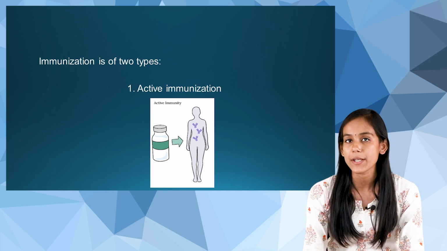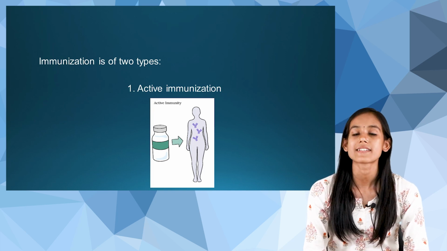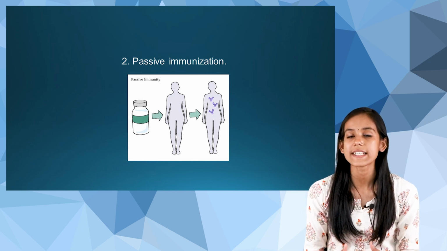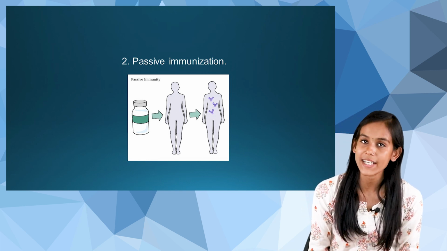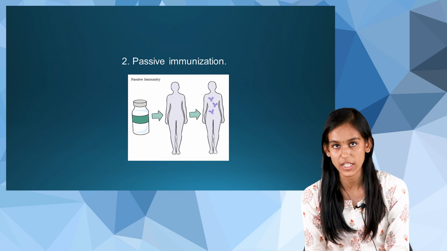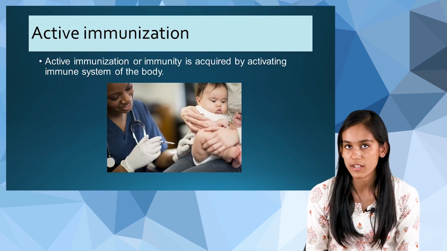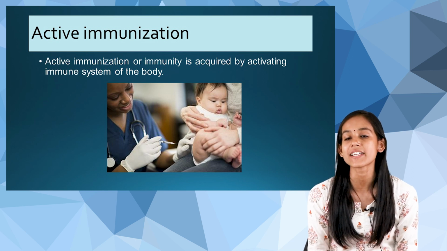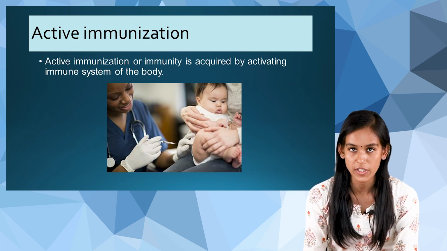Now, there are two types of immunization: active immunization and passive immunization. First, let us understand what we mean by each. Active immunization, or active immunity, is acquired by activating the immune system of the body. Here we introduce something to activate the immune system.